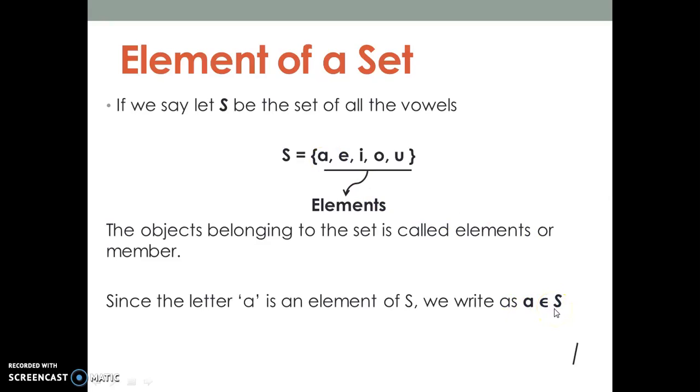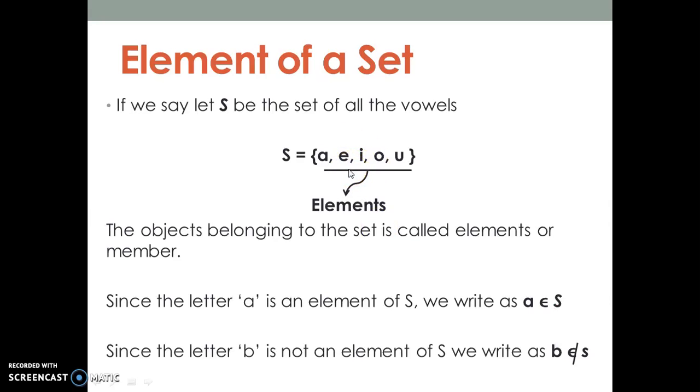Since A is present. But what about a letter which is not present in this set? For example, in this set we cannot see B anywhere. So how do we represent B? We write B is not an element of S, because B is not present in this set. We write epsilon and put a slash on it, we cancel it, which means B does not belong to S.